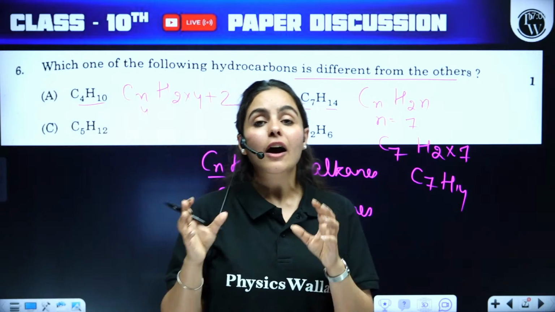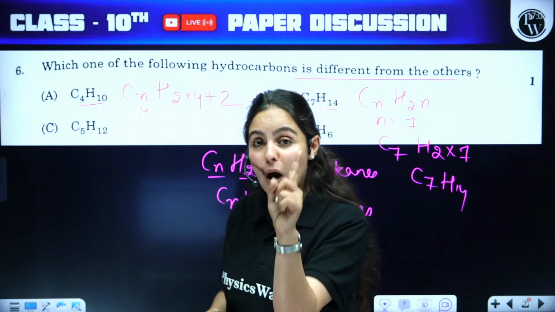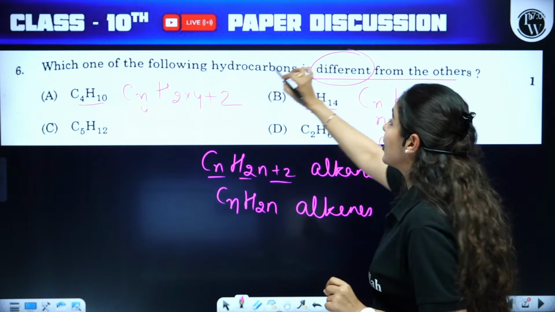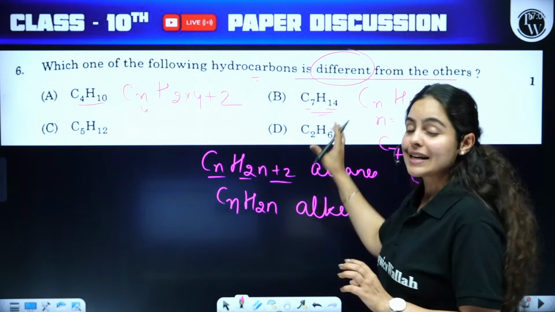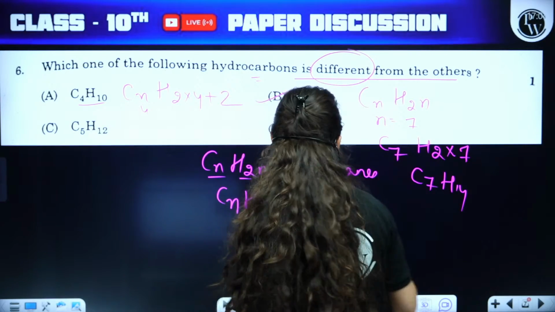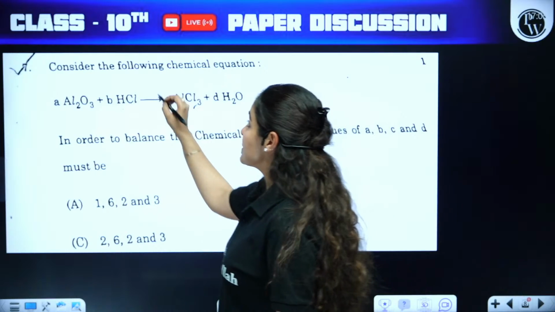The rest of them follow the alkane general formula, whereas only one molecular formula is a part of alkene. So the different hydrocarbon out of all is option B. Perfect. Yes, it is option B.